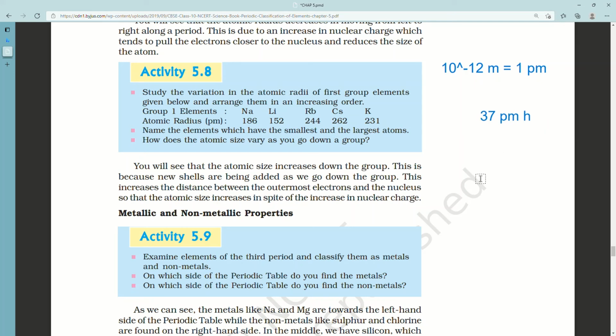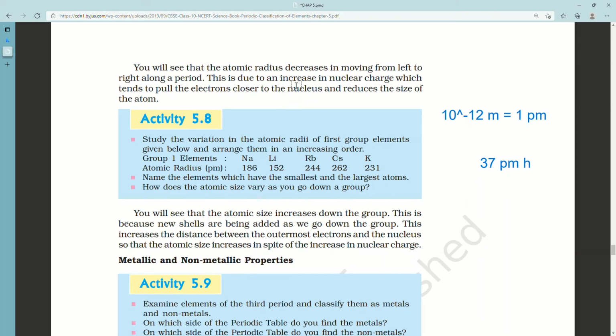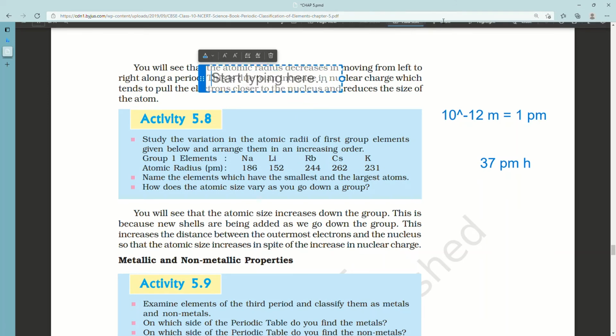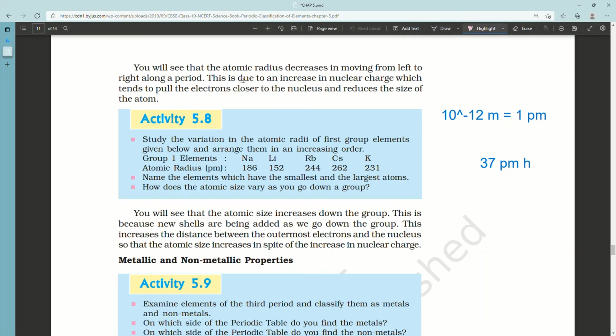Activity 5.9. Examine elements of the third period and classify them as metals and non-metals. On which side of periodic table do you find the metals? On which side of periodic table do you find the non-metals? You will see that on the left side you find metals and on the right side you find non-metals.